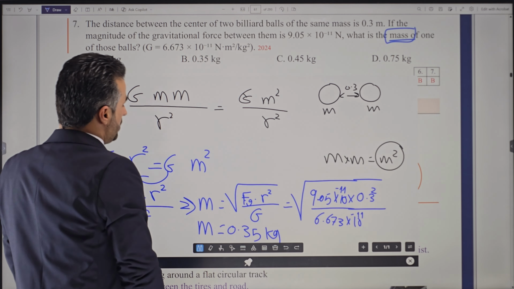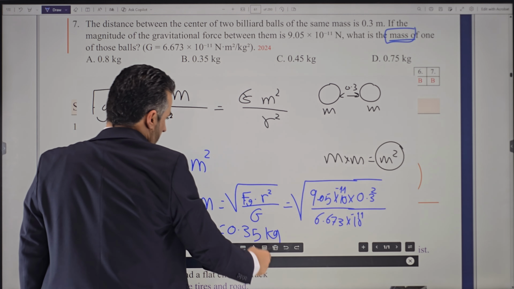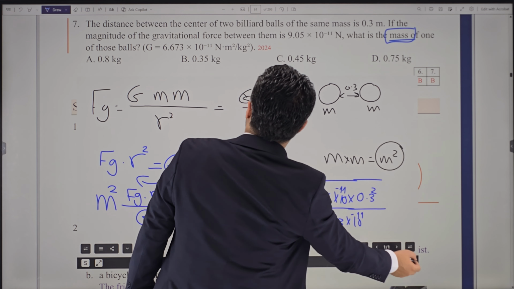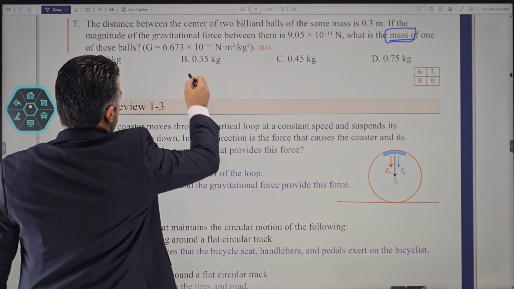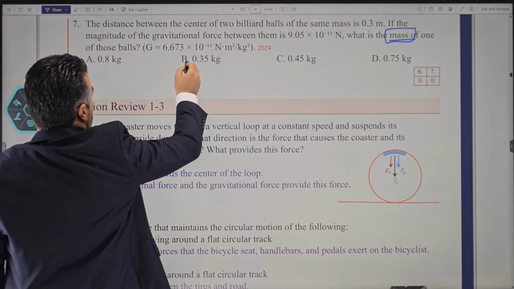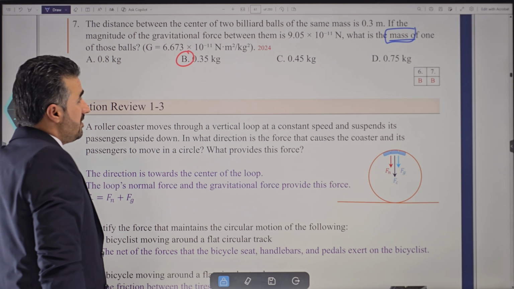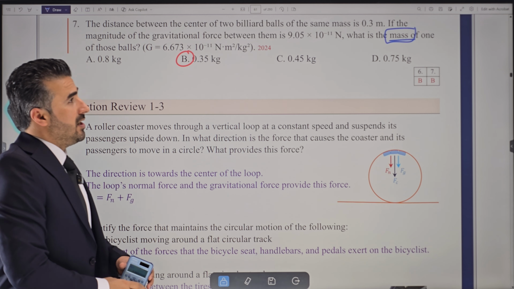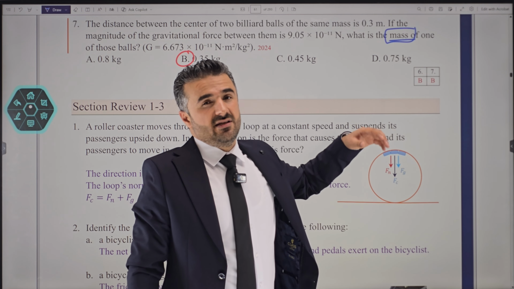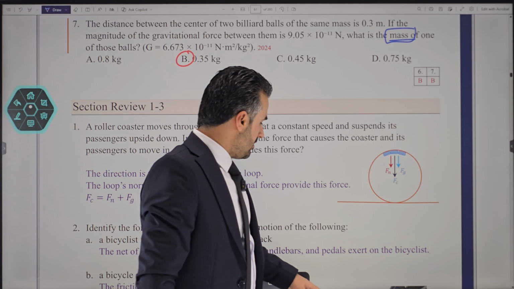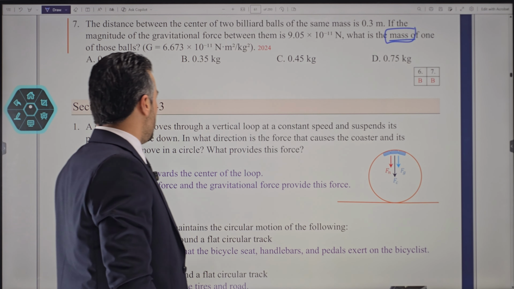Do we have this in the choices? Yes, and that is going to be option B, 0.35 kilogram. This is how you can do that. The reason I wanted to do that is that sometimes, instead of saying the masses are the same, they say identical masses. So these are keywords for you to know.